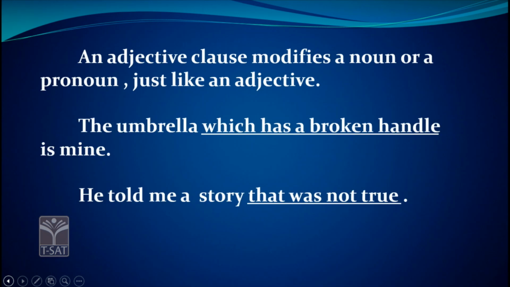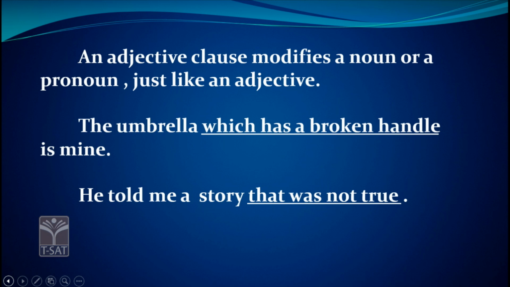An adjective clause works just like an adjective. It modifies a noun or a pronoun. You can see, the umbrella which has a broken handle is mine. Which has a broken handle modifies its antecedent, the umbrella. Here, which has a broken handle is an adjective clause.